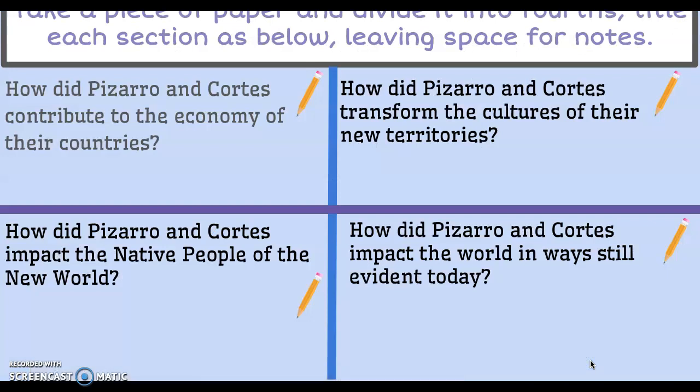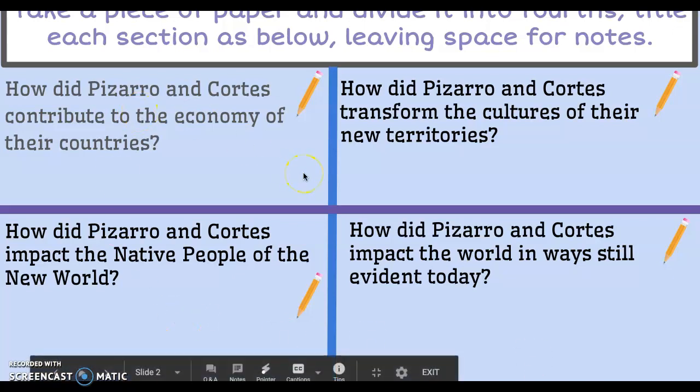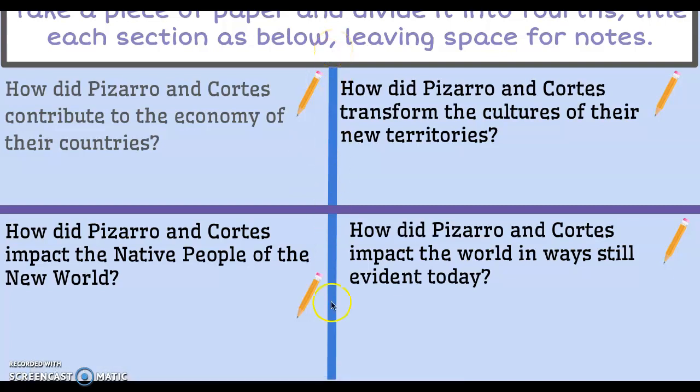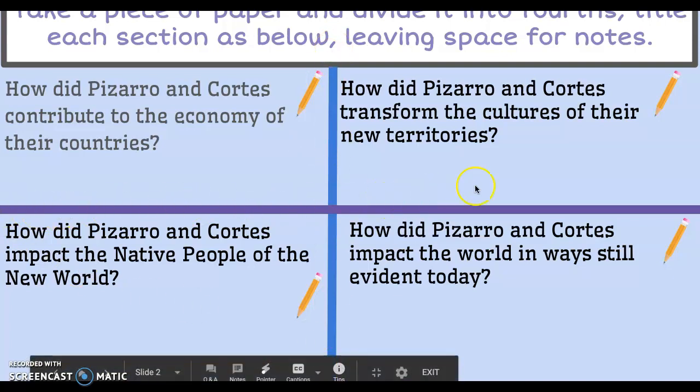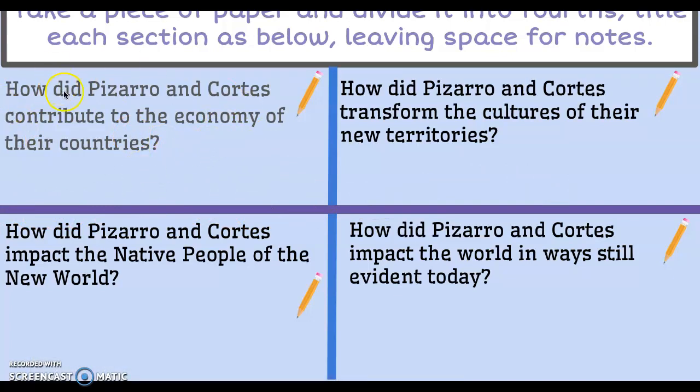We'll be doing this by watching a video. As you watch the video, you're going to be taking notes. So I'd like you to please take out a piece of paper or your notebook, divide that whole page into fourths, and then give each fourth the titles you see here.